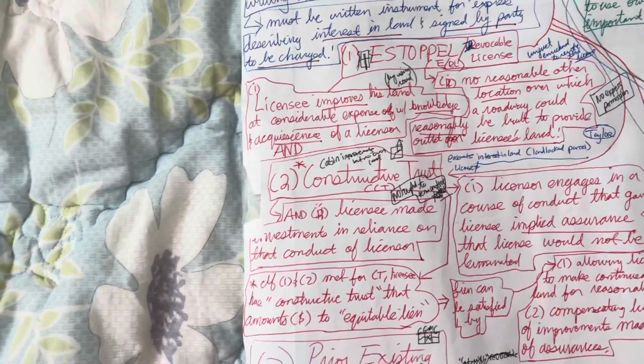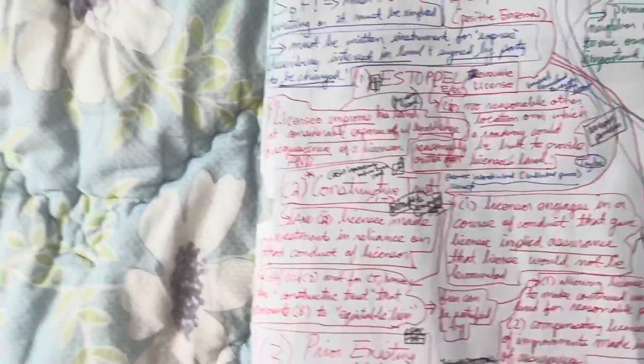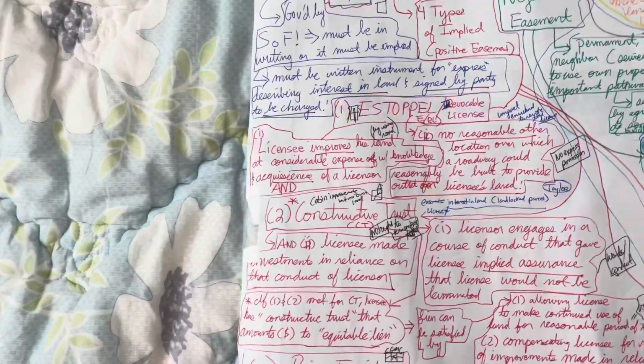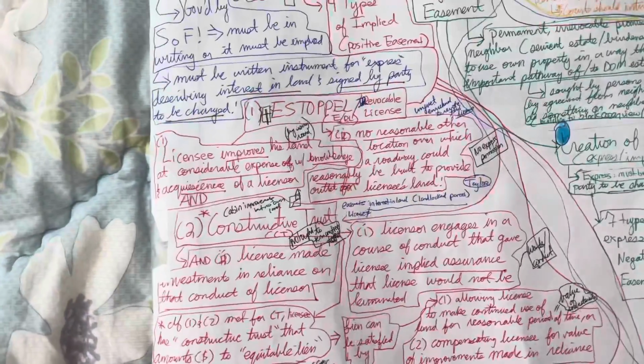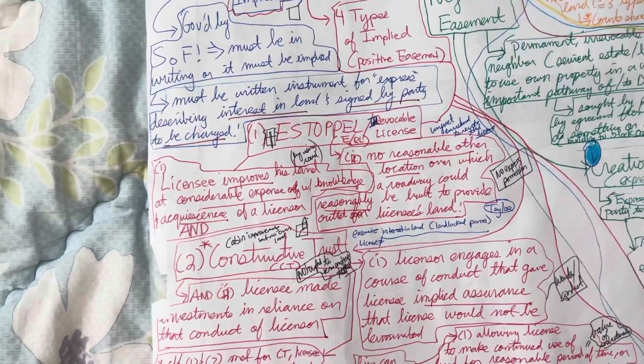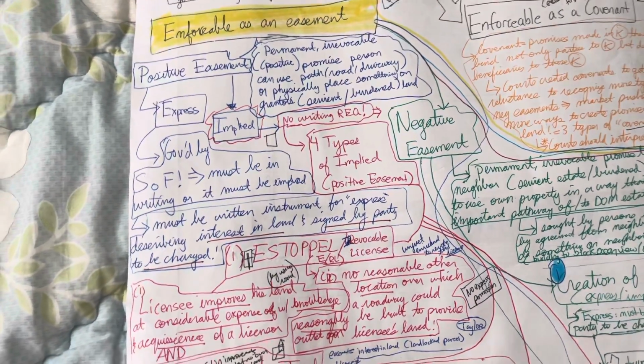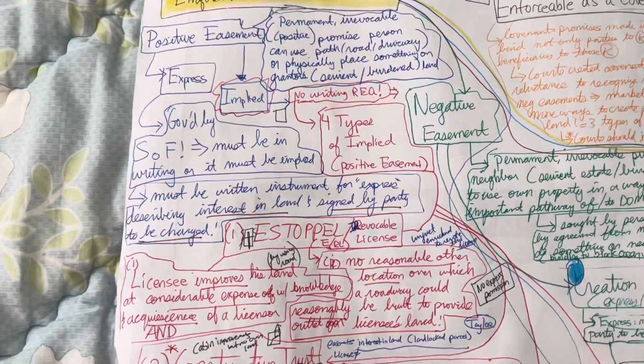And so based on the acquiescence, and by that we look at facts such as knowledge, awareness, some sort of visibility of the licensor for the licensee to be able to use this. So those are the kinds of facts that we're looking for. Our primary motivation here is to look for unjust enrichment.